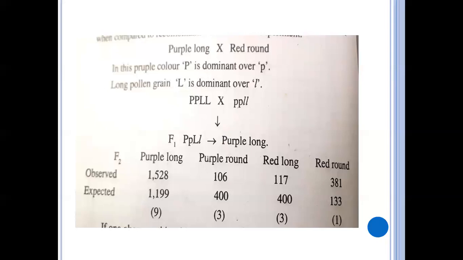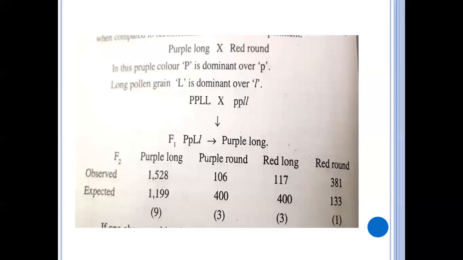Purple long, 1528 plants they got, and red round, 381 they got. And the middle two, that is purple round and red long, these are the recombinants which are not present in the parent. They got the recombinants less: purple round is 106 and red long is 117. So these recombinants are less in number.